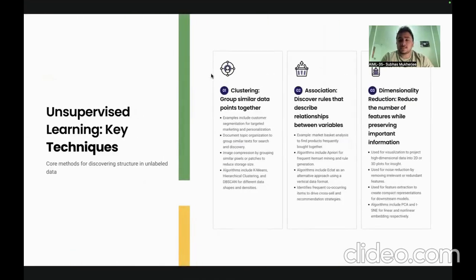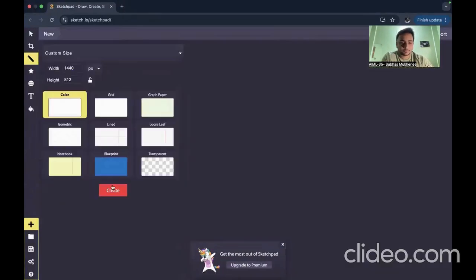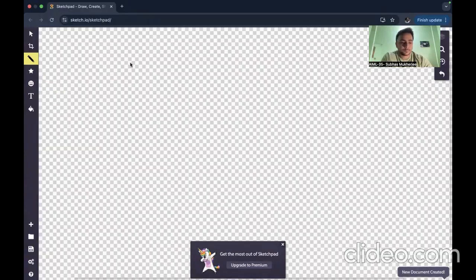What are the key techniques? First is clustering, grouping similar data points together. What does clustering mean? Let's see what clustering means. Let's go to a new page. Suppose these are one kind of data. These are one kind of data. And these are one kind of data, right?